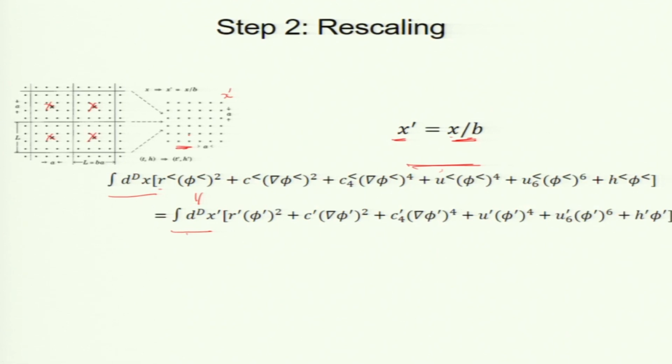My free energy should give me the same number under this operation. So, before scaling, my variables are phi less, c less, c4 less and so on, but after rescaling it is r prime, c prime, c4 prime like that. And my variable phi less has become phi prime.